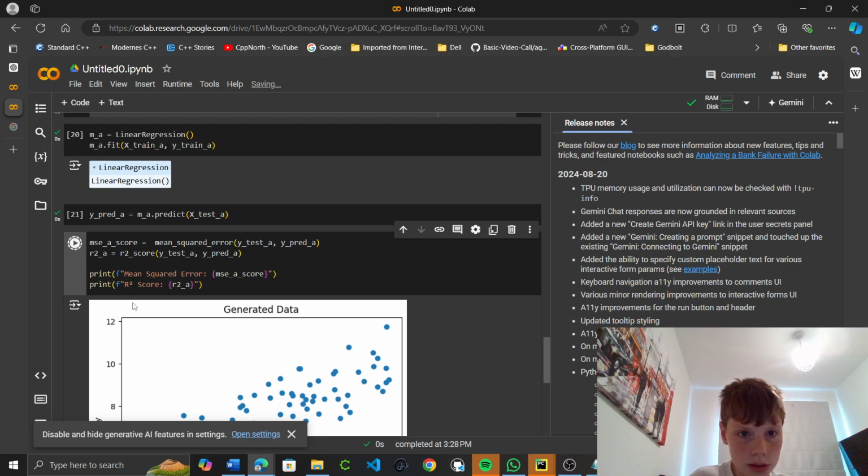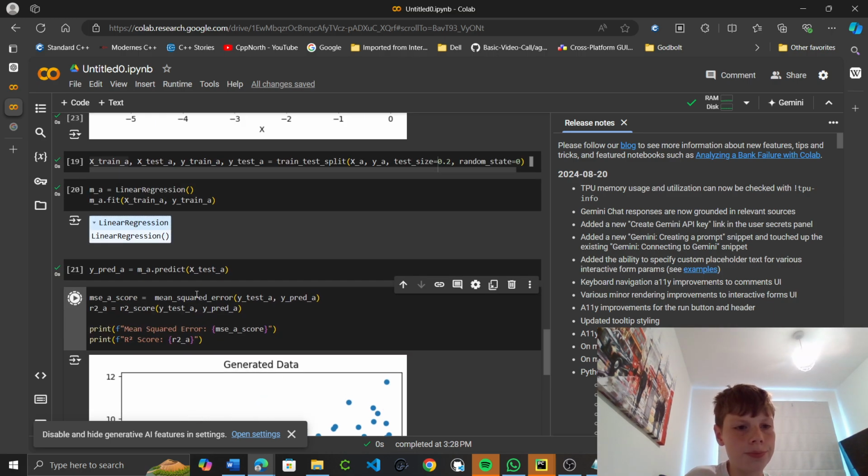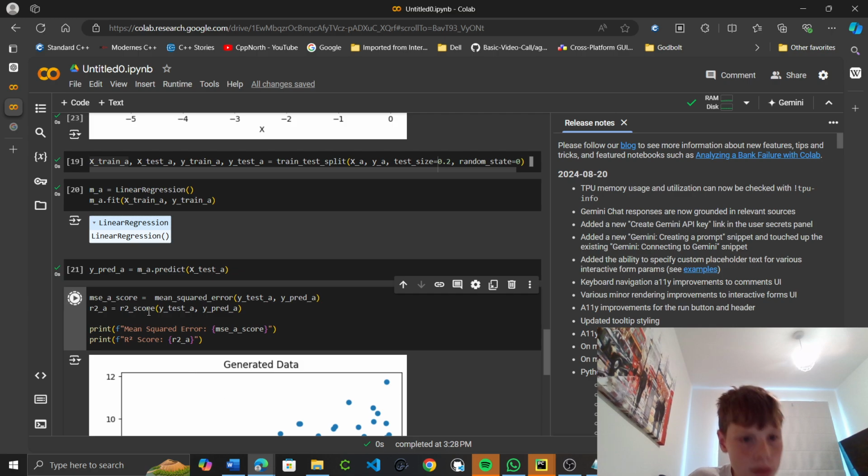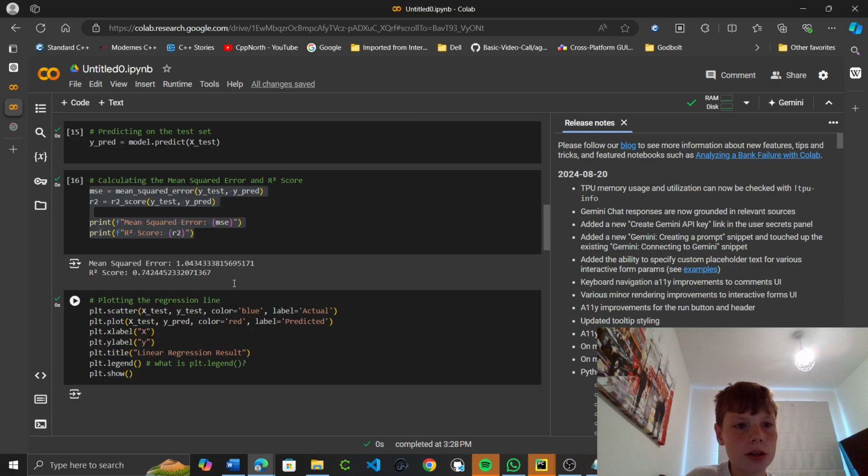Is it right? What's that mean? y_test. I'm not sure what's wrong with this. And then I just copy the code for the plotting.